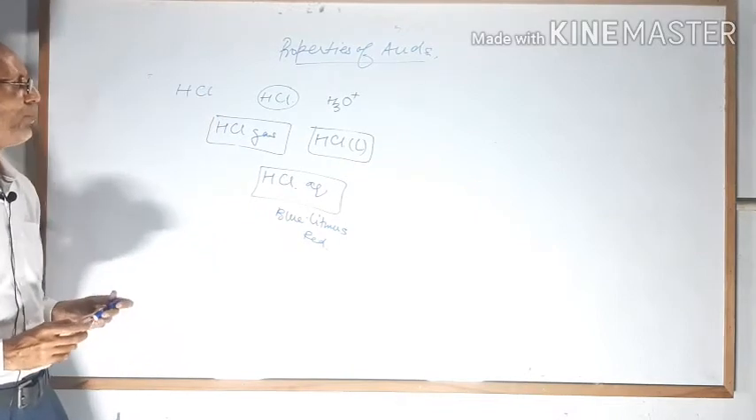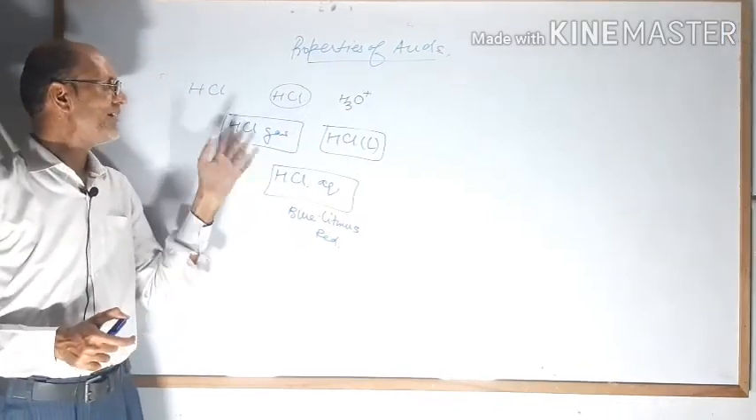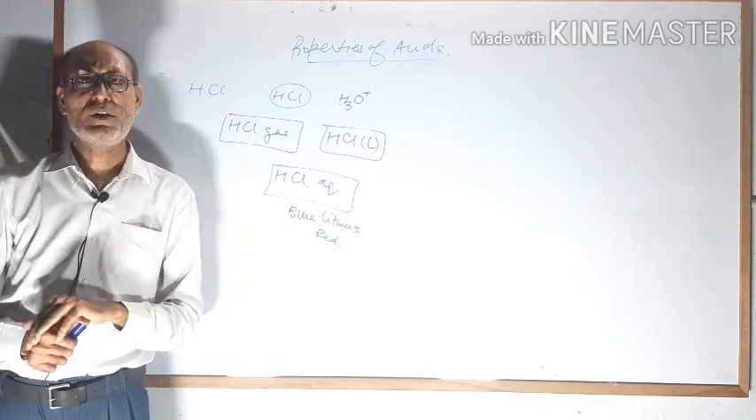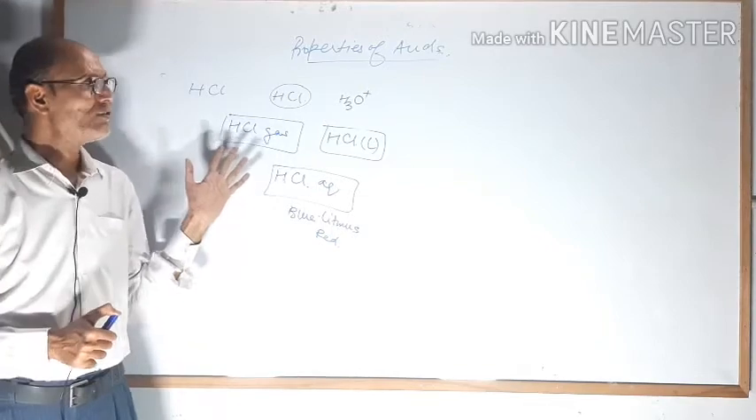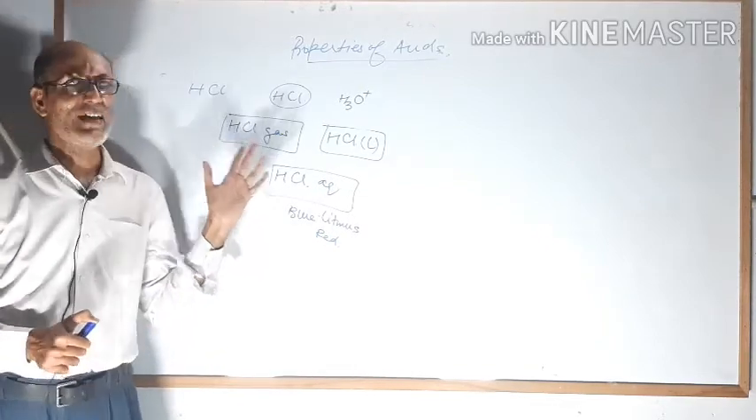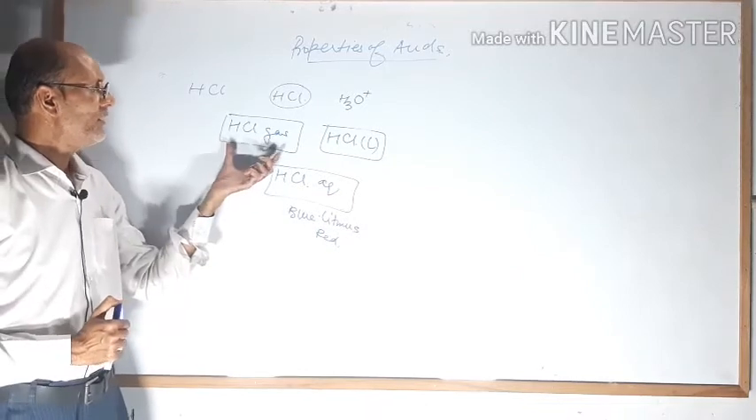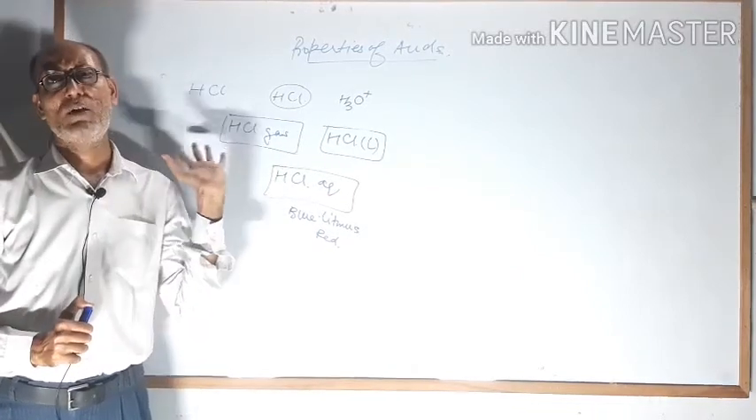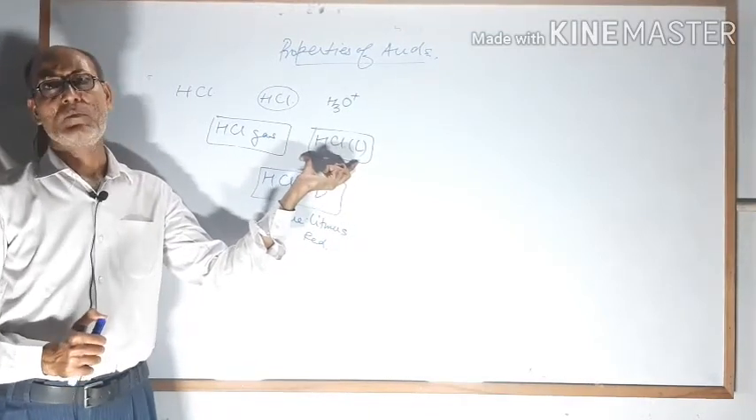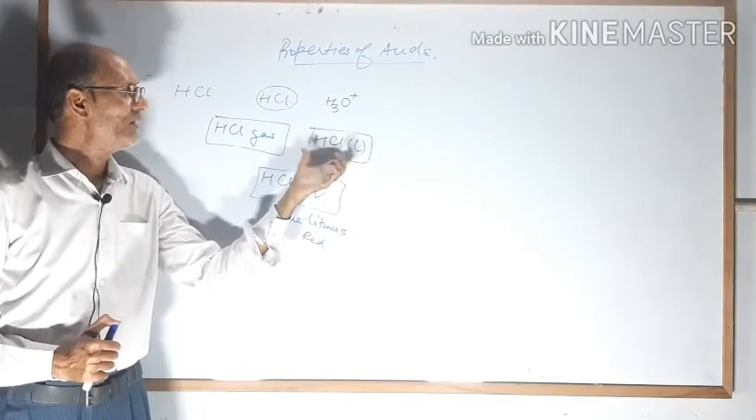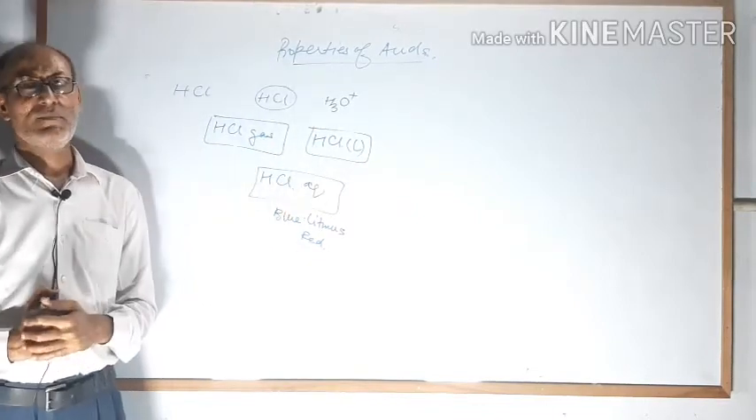So, a very important question for you. The acid, that means HCl gas, will it turn blue litmus red or not? Is it correct or incorrect? The answer: HCl gas will not turn blue litmus red because it does not show the acidic property. Similarly, HCl liquid also does not have water content, so it will not turn blue litmus red.